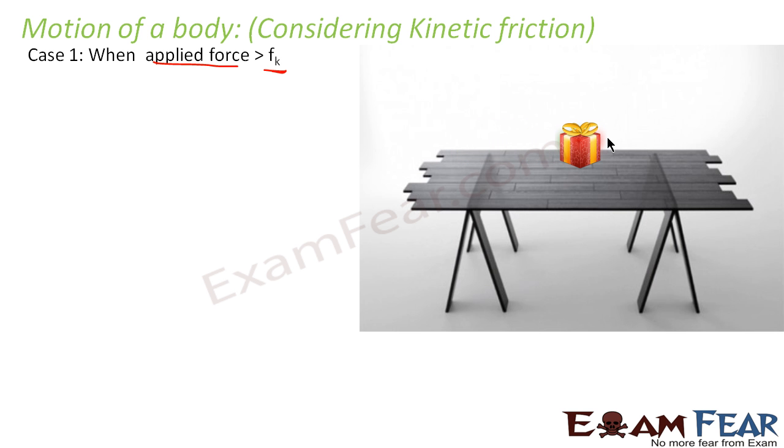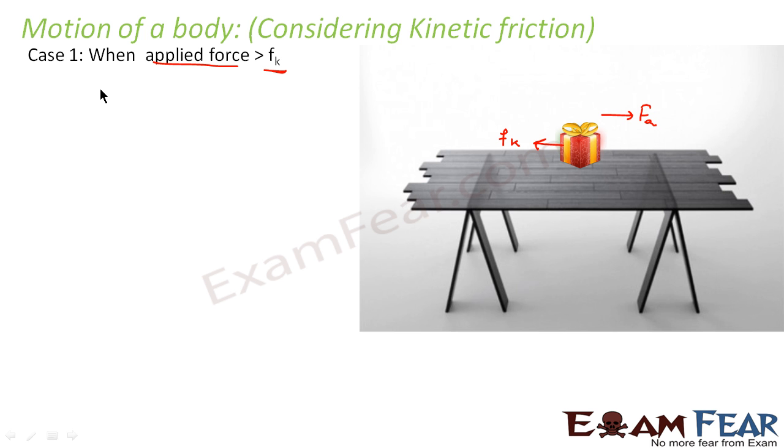In this case, we say that the applied force, the force which we are applying in this direction, that is Fa, is greater than the kinetic friction. The kinetic friction is along this direction. What happens when the applied force is greater than kinetic friction? The body will move, right? Because this force is dominating over kinetic friction. So definitely the body will move in this direction.